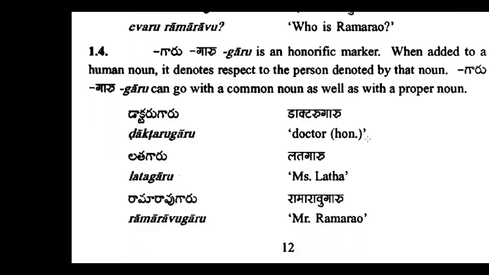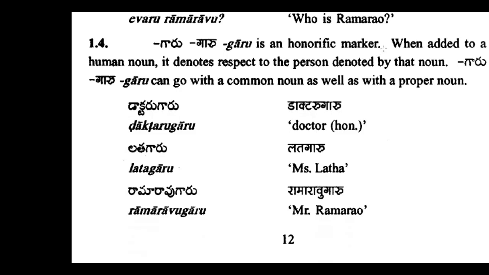Okay, so garu. Garu is an honorific marker. So we use this one. Let's read here: when added to a human noun, it denotes respect to the person denoted by that noun. So mostly we always use this after a human noun, only a human noun. We don't use it for animals, only for humans. Okay, so garu can go with a common noun as well as with a proper noun.